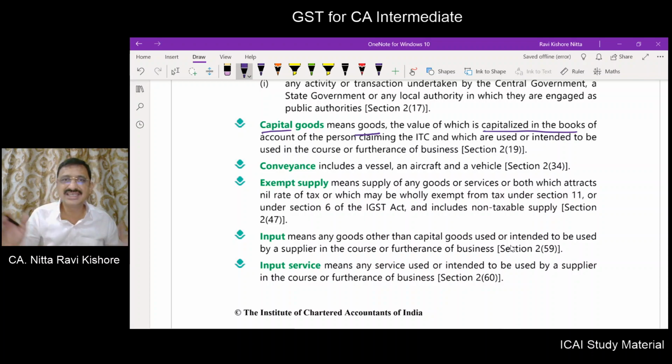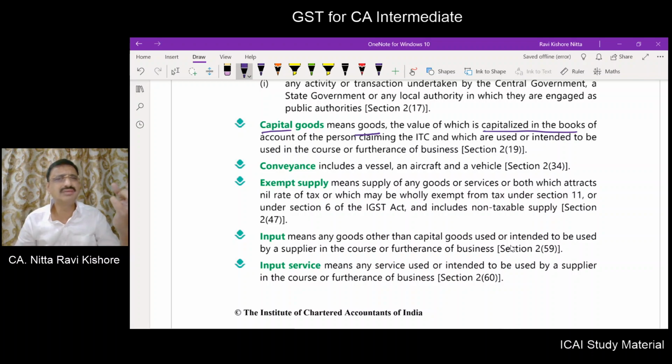You have purchased a machinery for the purpose of your business. What are you going to do? You are not going to charge it off or debit it to the profit and loss account, but you are going to take it to the balance sheet on the assets side. It means you are capitalizing. So whatever item you capitalize will be a capital good.